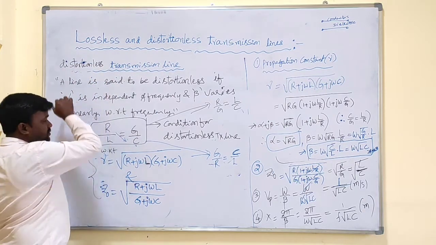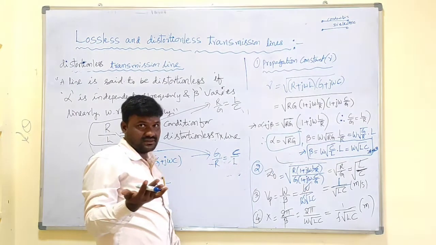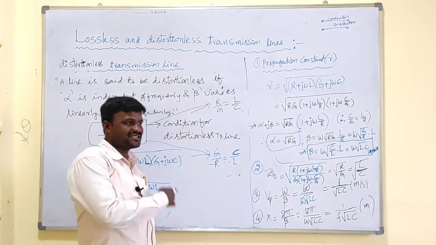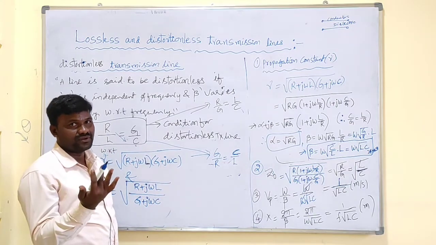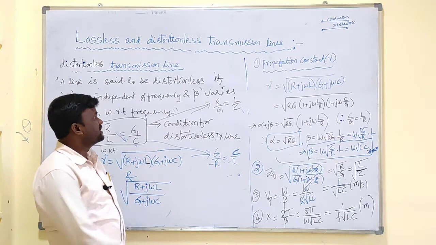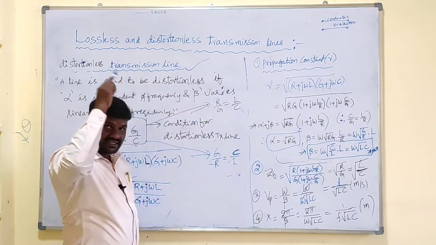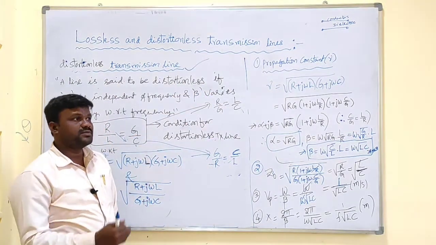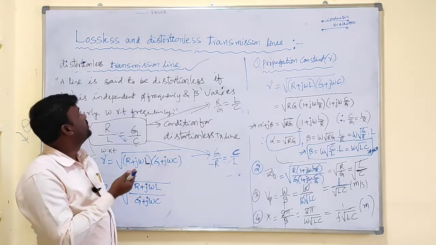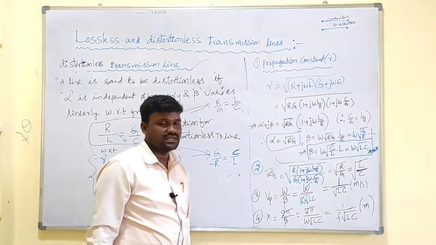For ECE people, we need to go for the distortionless transmission line, whereas for electrical people, for EEE, we need to go for the lossless transmission line, for transmission or distribution of power.